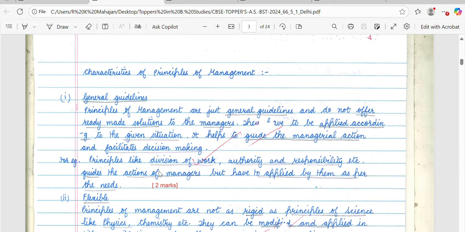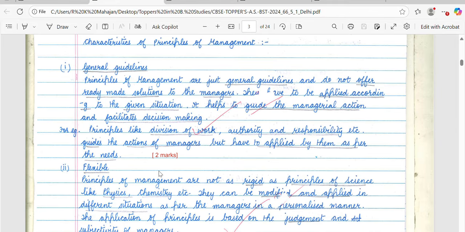Then after that, this topper has given the answer, and this question is for 6 marks, and as per 6 marks, the answer should be written in about 200 words. As 3 points have to be written, we should use around 60 to 70 words per point, so that we can reach the word limit. Here you can see the topper has given the explanation of the point in about 5 to 6 lines. This way the topper has covered around 60 words.